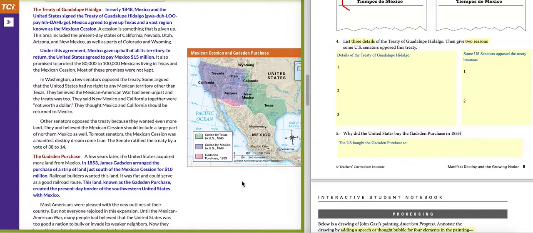Other senators opposed the treaty because they wanted even more land. They believed the Mexican Cession should include a large part of northern Mexico as well. To most senators, the Mexican Cession was a manifest destiny dream come true. The Senate ratified the treaty by a vote of 38 to 14. And now you can answer question 4.